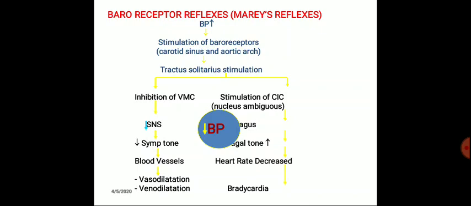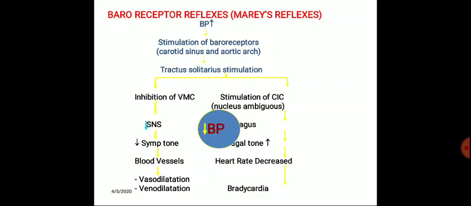The tractus solitarius secretes the excitatory transmitter, and these excitatory impulses go to the vasomotor center. In the vasomotor center, first it goes to the depressor area, and from the depressor area it goes to the pressor area.